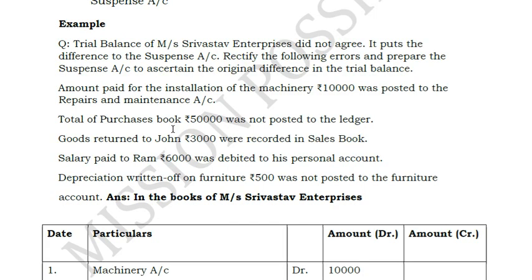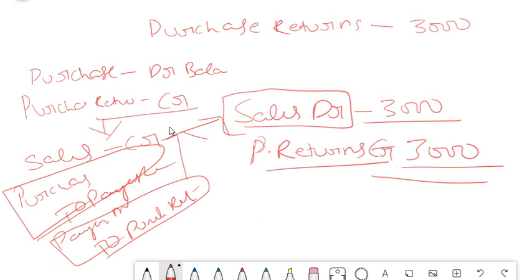Next, salary paid to Ram was debited to his personal account. Salary paid to Ram was debited to his personal account. It should not be debited to his personal account. Salary generally should be debited to salary account. So that is what we have to do here. Whenever we pay a salary, what is the entry, friends? Quickly, what is the entry? Salary is an expense.